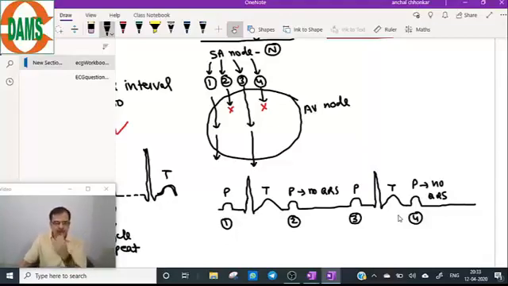Mobis type 2 block. Here very important point is the PR interval. This is the PR interval, is fixed for each cycle.